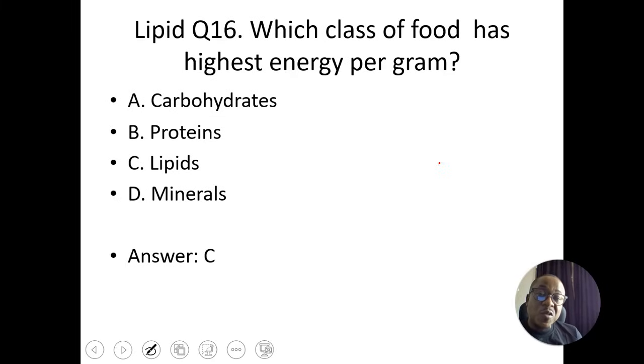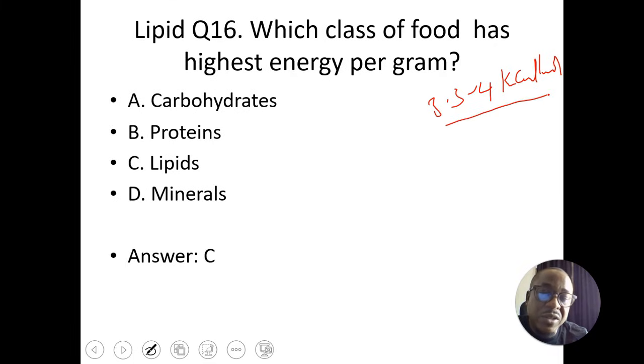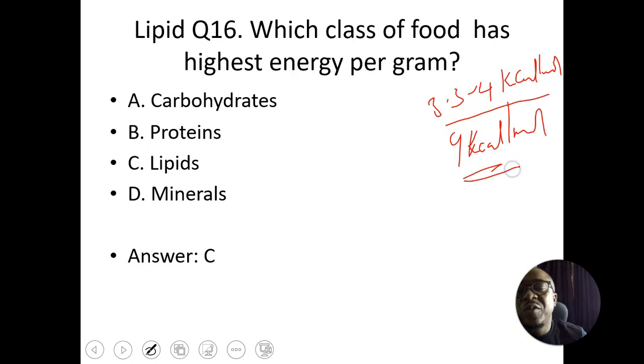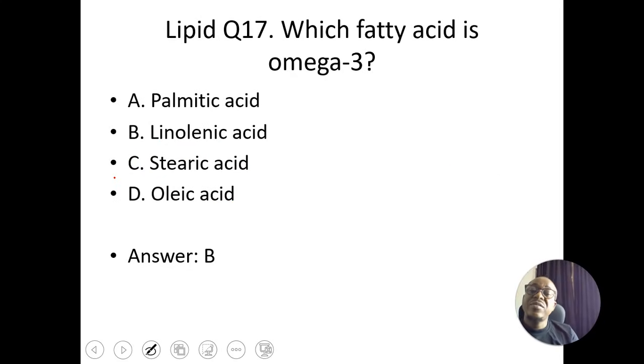Which class of food has the highest energy per gram? Carbohydrate will give us about 3.5 to 4 kilocalories per gram. Proteins, the same thing. Lipids will give us 9 kilocalories per gram. So lipids will give us the highest energy per gram. That's why we know that fat gives more energy than carbohydrate.